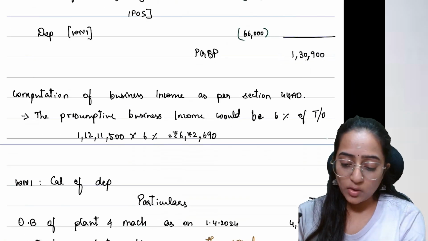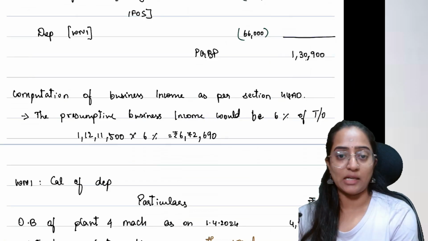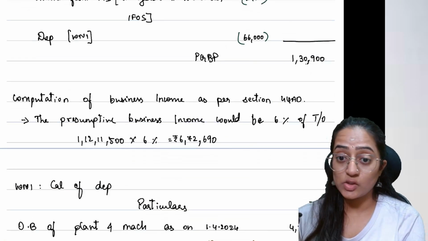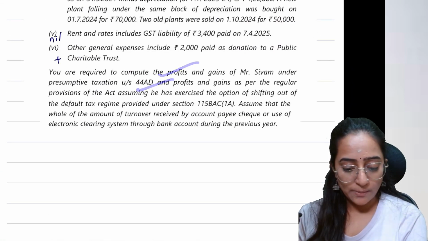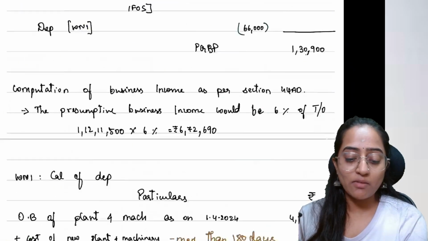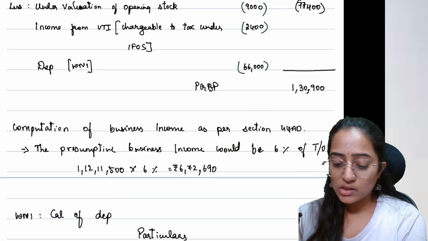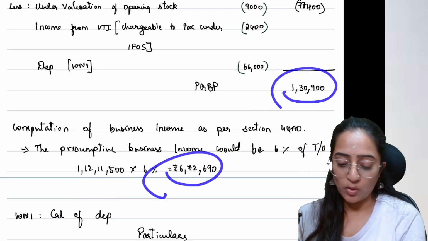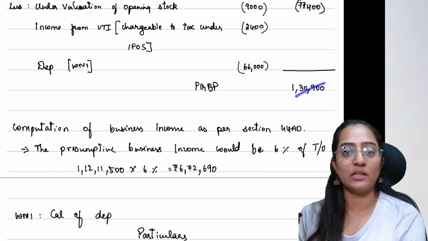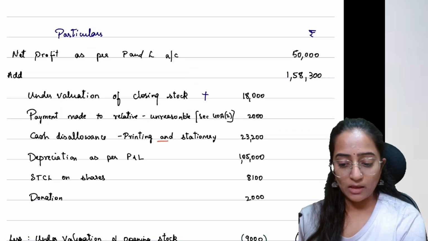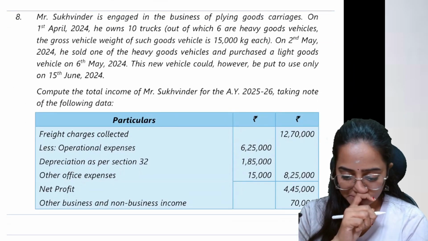But as per 44AD, if you take 6% of your total income, it becomes 6,72,690. They have not asked you to recommend, right? You are required to compute under both. If they would have asked you to recommend, which one would you suggest, whether to consider PGBP income as this or this? Obviously, this one only. The less the income, the less the tax you pay. So you would have considered 1,30,900. Clear? Making sense, everyone?